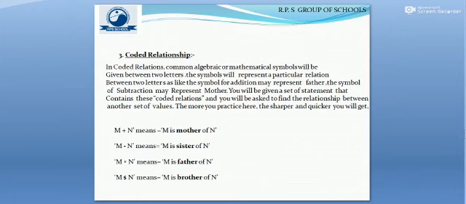Let us understand it: m plus n means m is the mother of n. M minus n means m is sister of n. M star n means m is father of n, and m dollar n means m is brother of n.